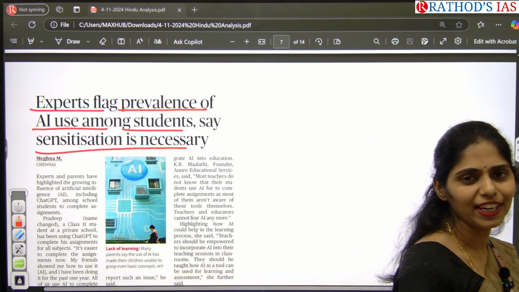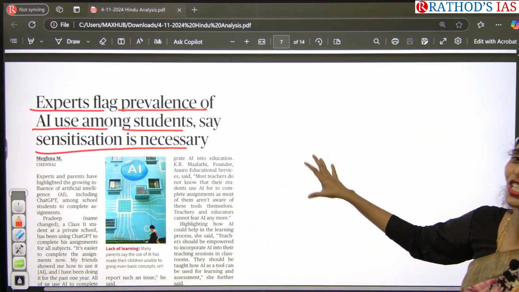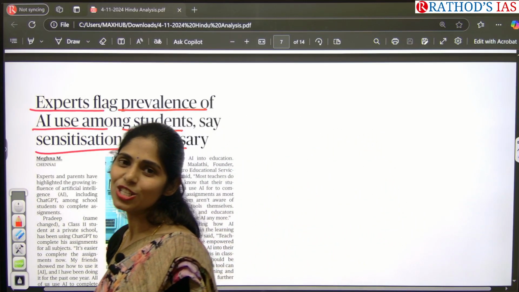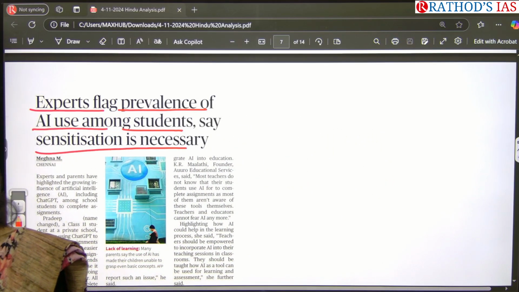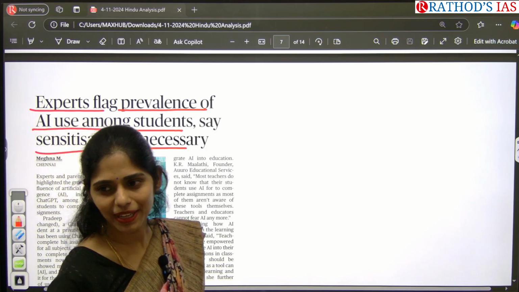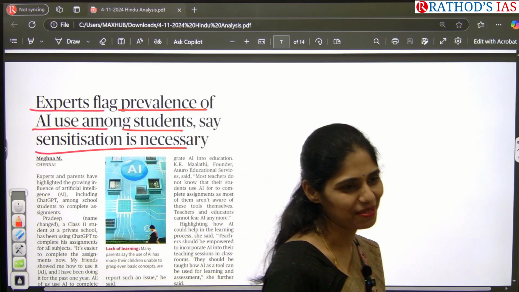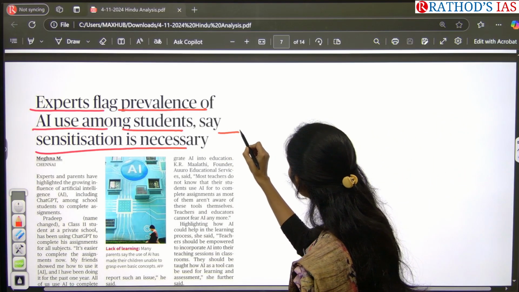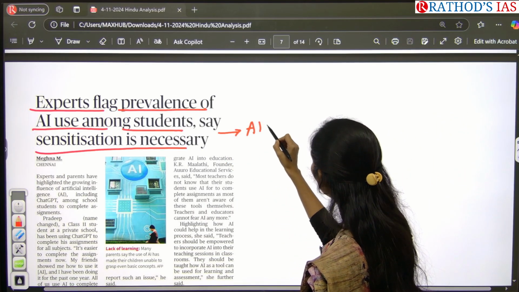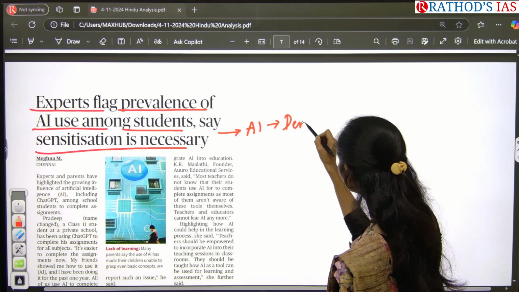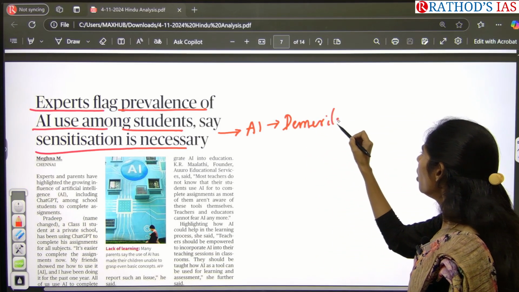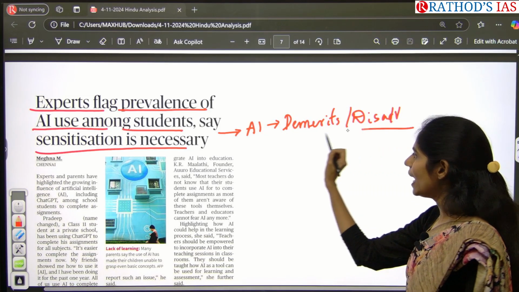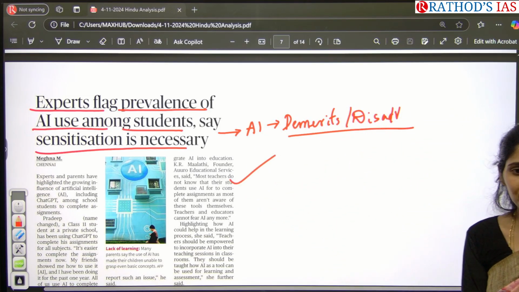In the same way, because of advancements in science and technology, there is a new problem which has arisen now. Students rely on ChatGPT or other AI based tools to complete their assignments. So this is the news. Whenever you are writing about AI and its demerits or disadvantages, you can add this article as a case study.